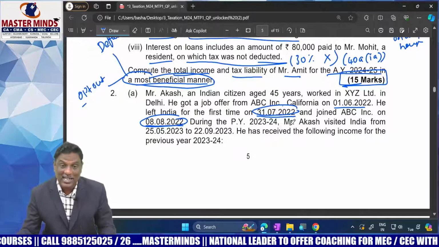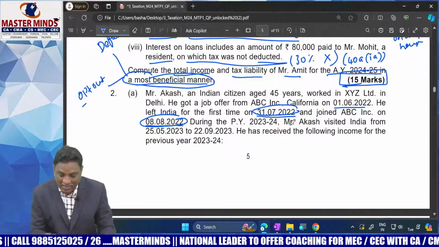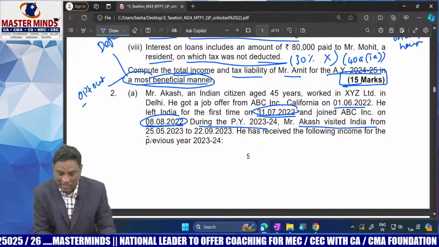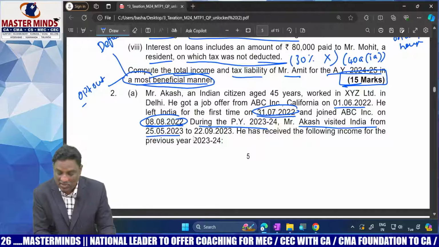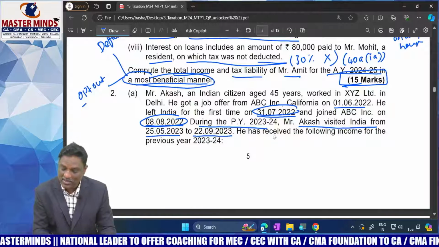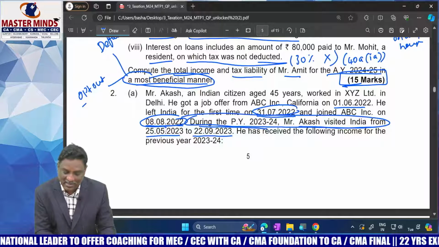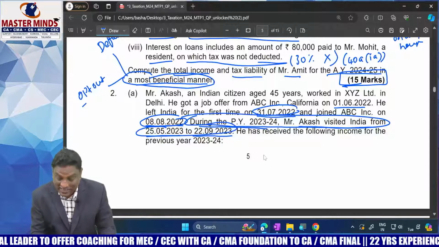But what is the status in the current previous year? During the current previous year, Mr. Akash visited India from 25/5/2021 to 22/9/2022. So based on this information, first determine his residential status. He is covered in Exception 2.